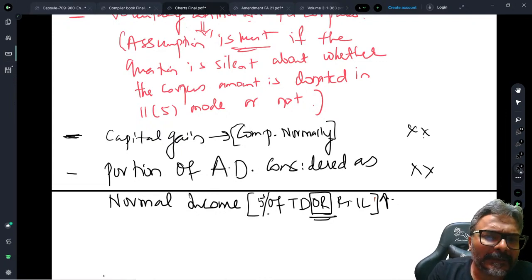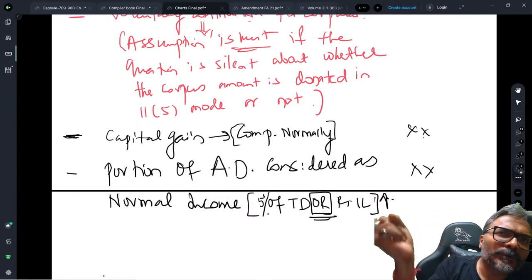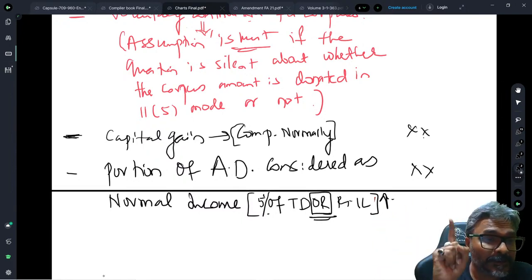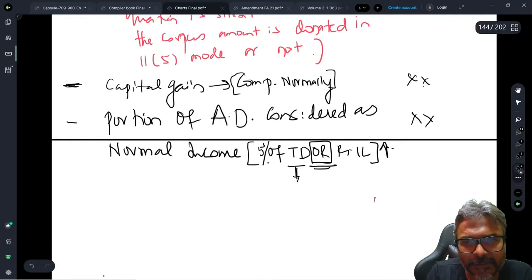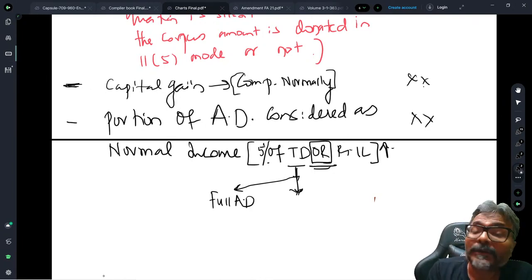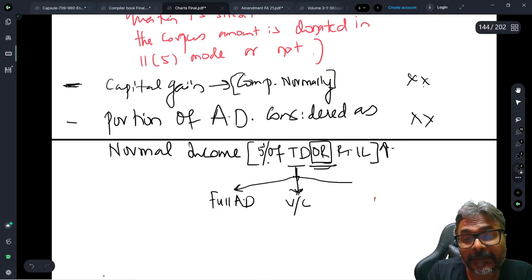Now what will come under this total donation, students? Let me ask you the question. Obviously in total donation, full anonymous donation will come. Do you all agree to this one? So let me in fact give you the bifurcation here. In the total donation will be full anonymous donation, full AD. In the total donation also there would be your voluntary contribution, and in this one there would also be voluntary contribution for corpus.